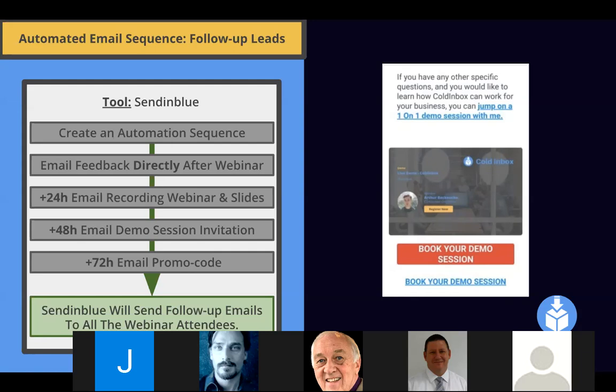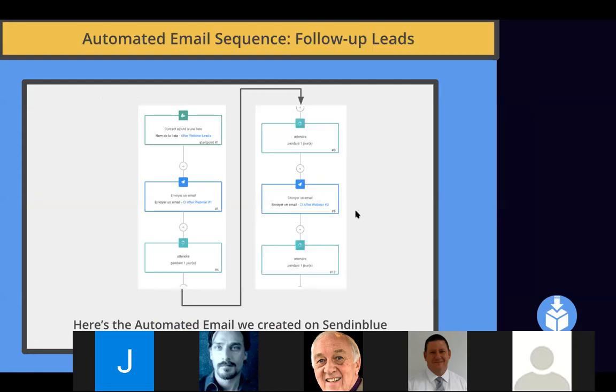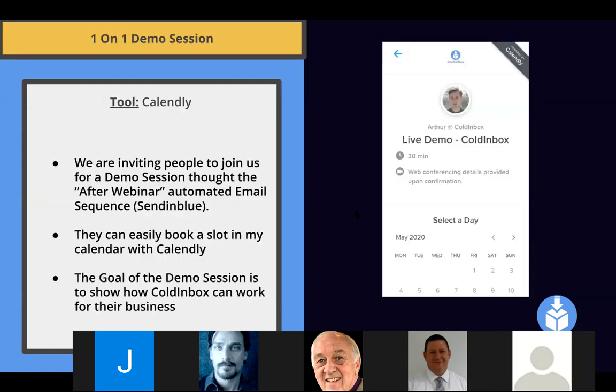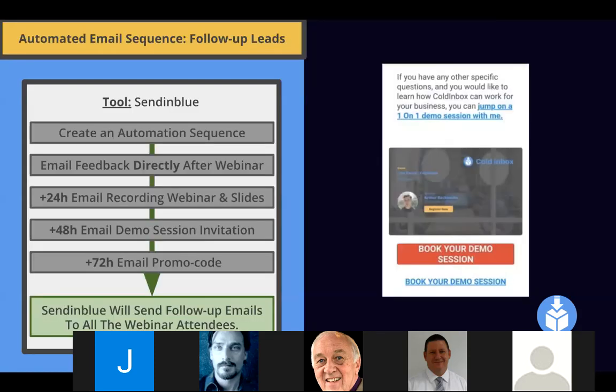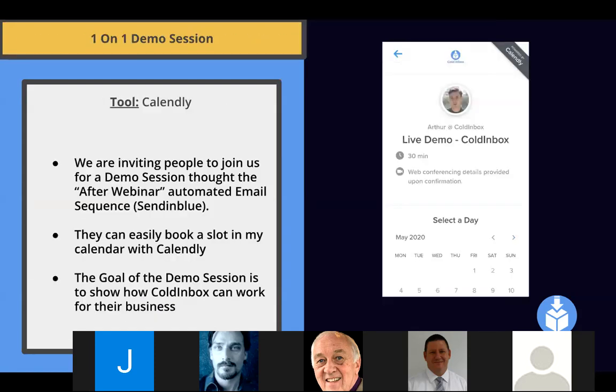So my goal is that you book a slot in my calendar. To do that, I use Calendly. It's just an example, but I use Calendly. In this email, you can click on book a demo session with me, and then you will land on this page. And the goal is that you book a demo session with me directly.